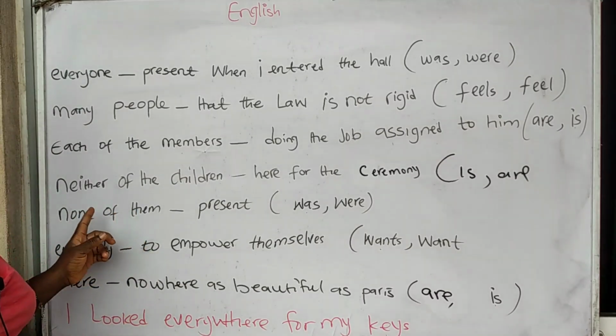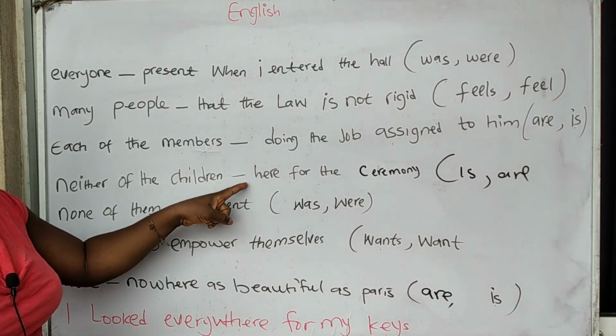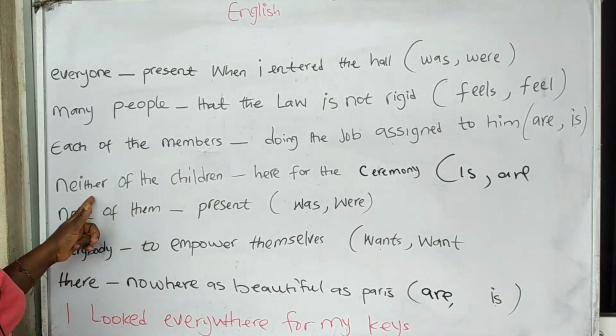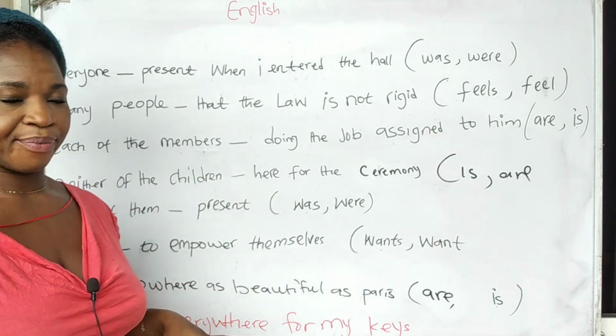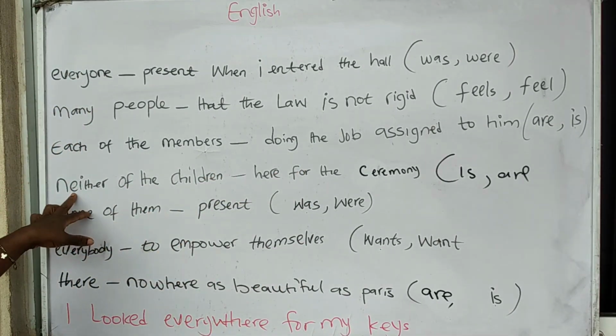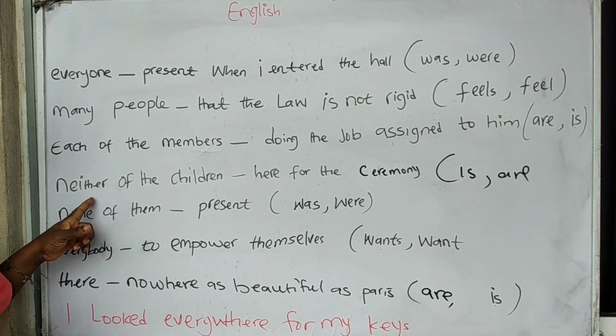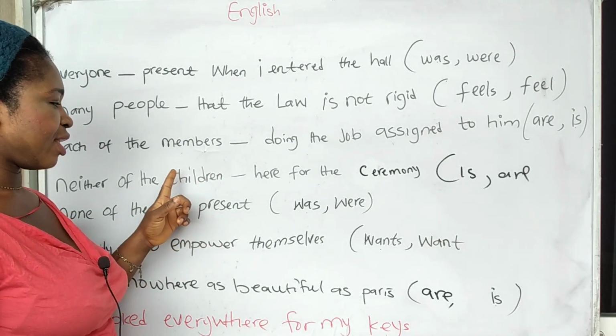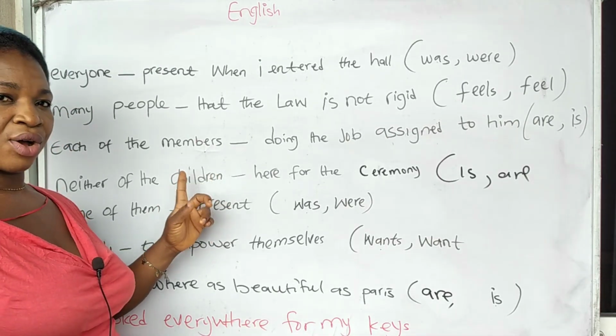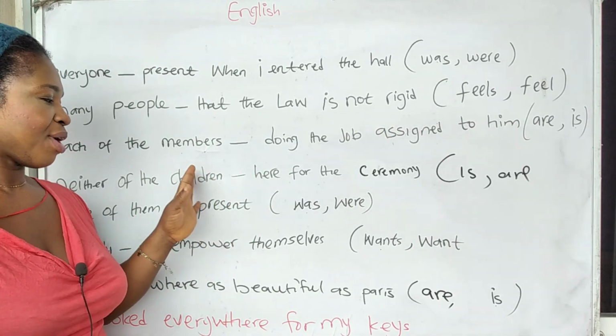Now the next one, neither of the children dash here for the ceremony. Is it is or are? Now looking at this, neither of the children, they're trying to tell you that it's not A nor B. A did not come, B did not come. They're not telling you about the whole children.